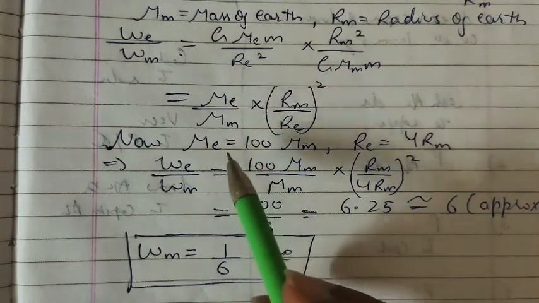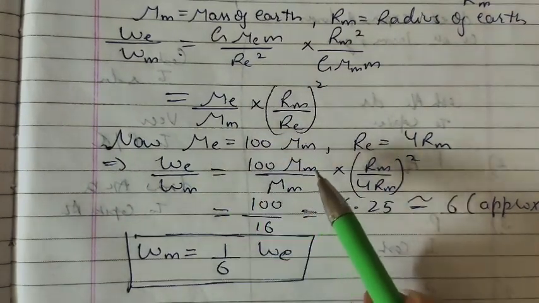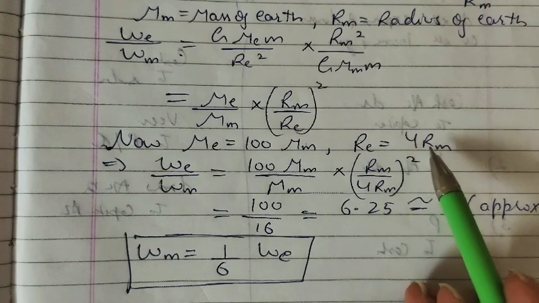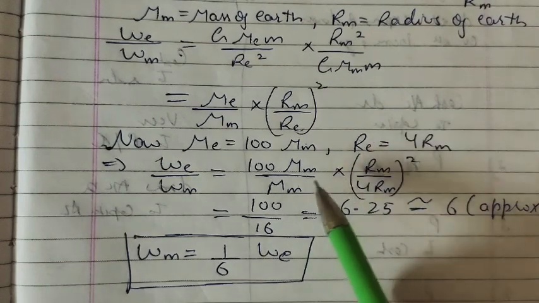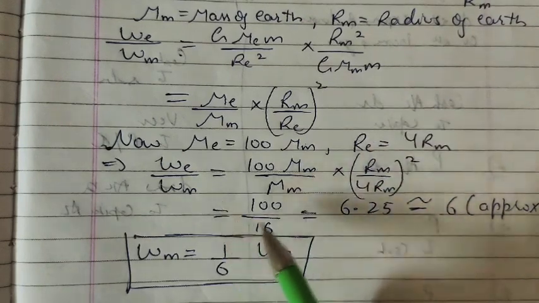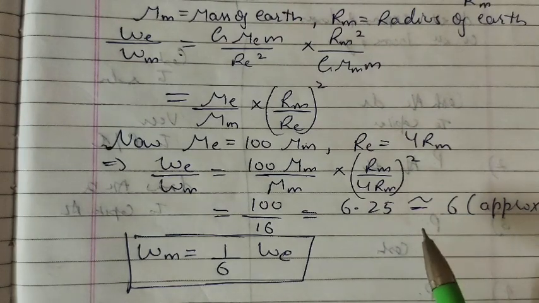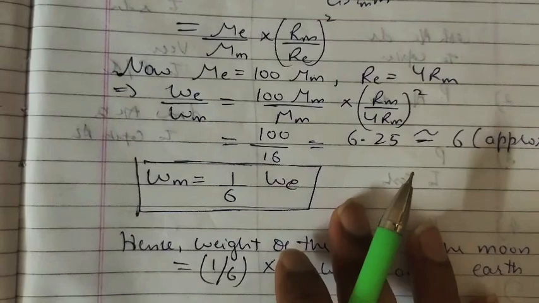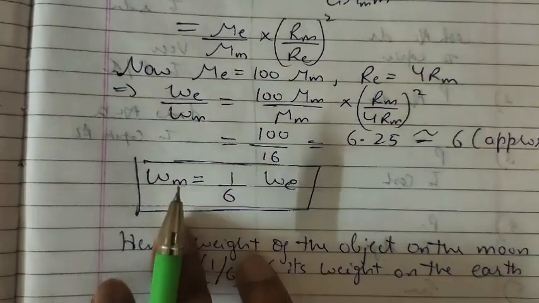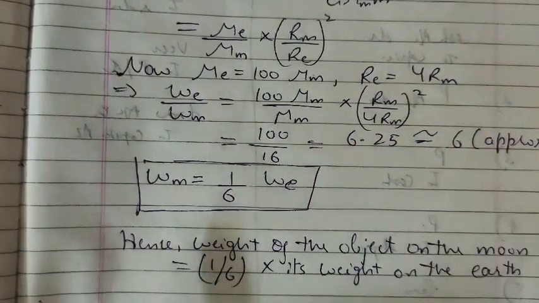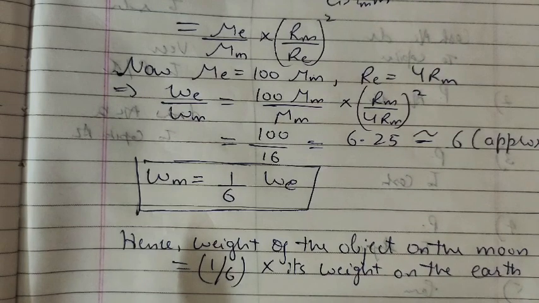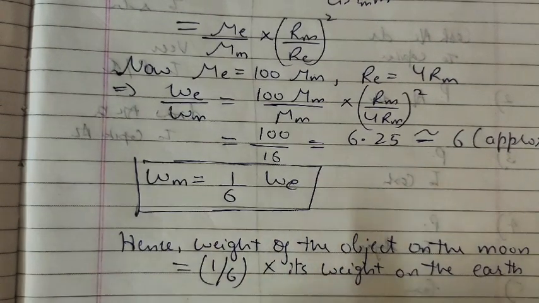Now approximately the mass of earth is 100 times that of the moon and the radius of earth is 4 times the radius of the moon. Putting the values, we get the ratio equal to 6.25, or approximately 6. So we can say the weight of an object on the moon is 1/6 of its weight on the earth.